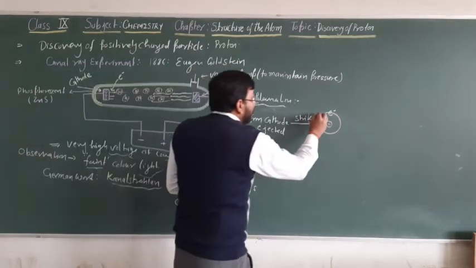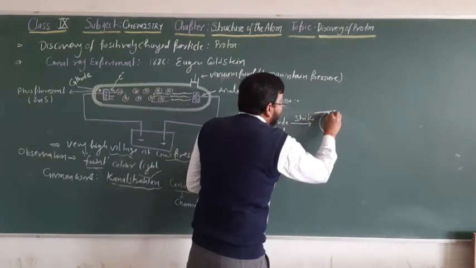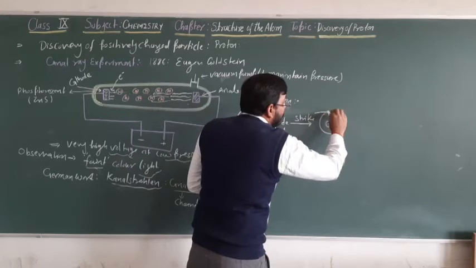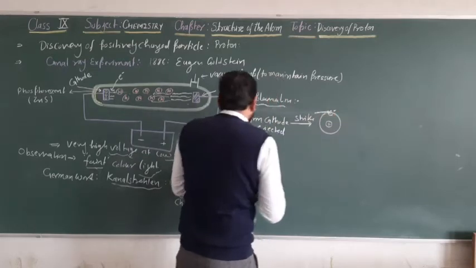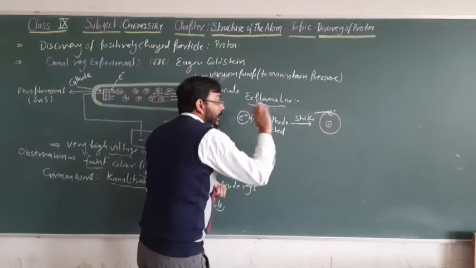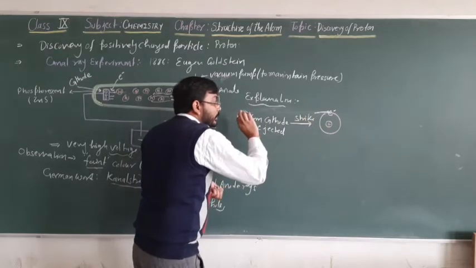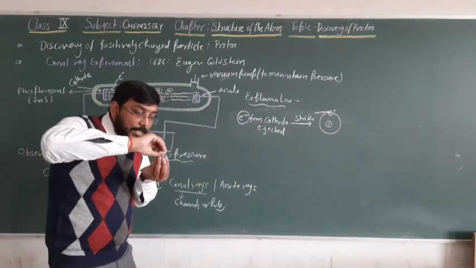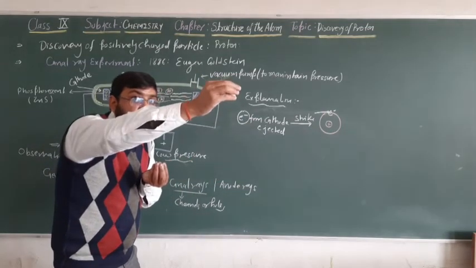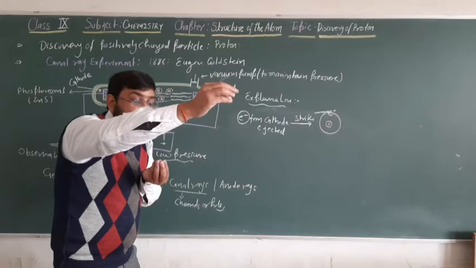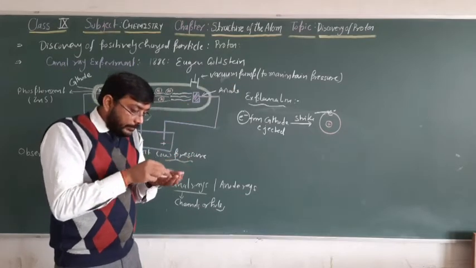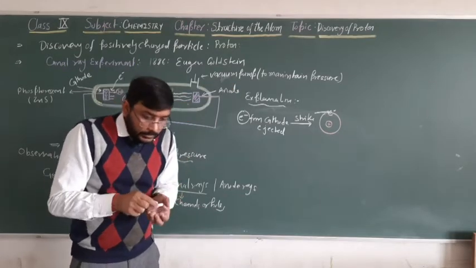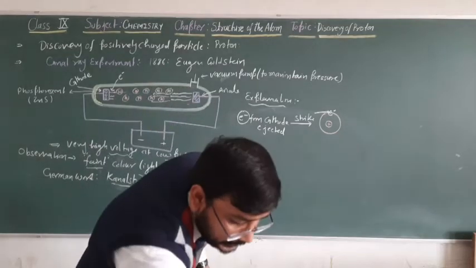This electron knocks out an electron from the atom. When this electron strikes the atom, the electron present in the atom is ejected out. Suppose this is a box.